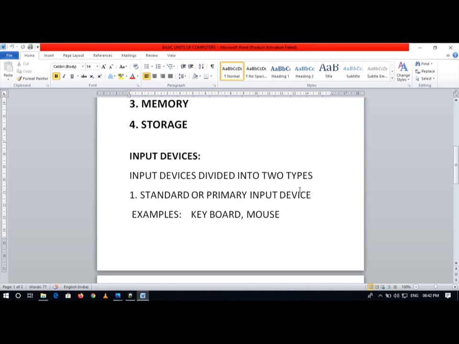We previously compared the human body system with the computer system. Do we have any input organs? Yes, we have input organs. Eyes, input organ. Ear, input organ.